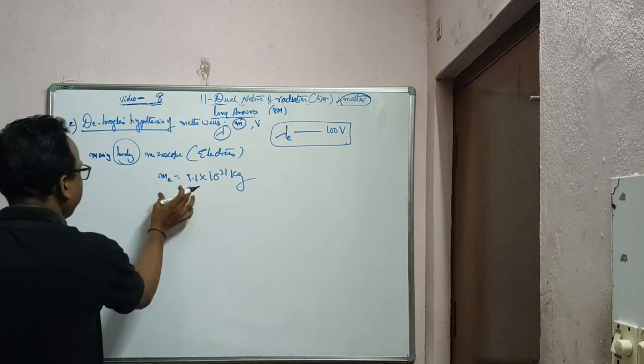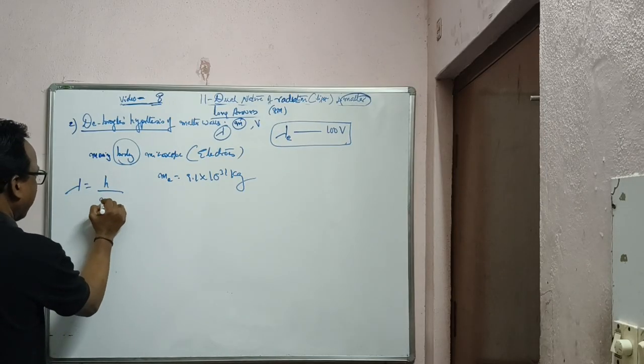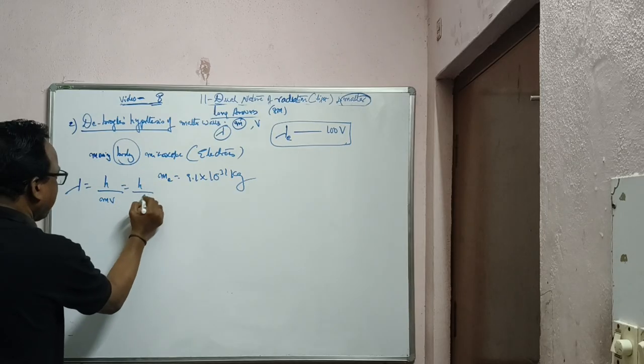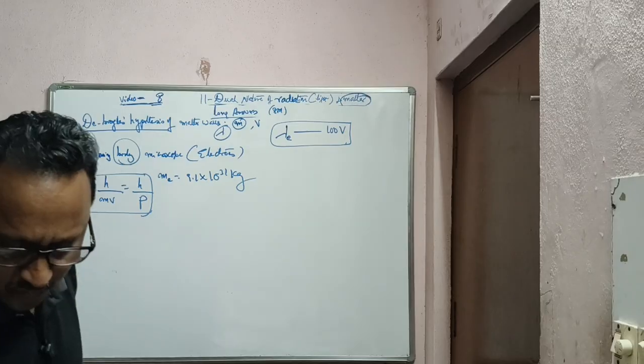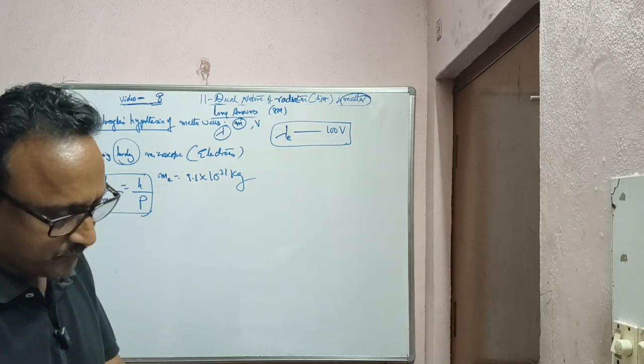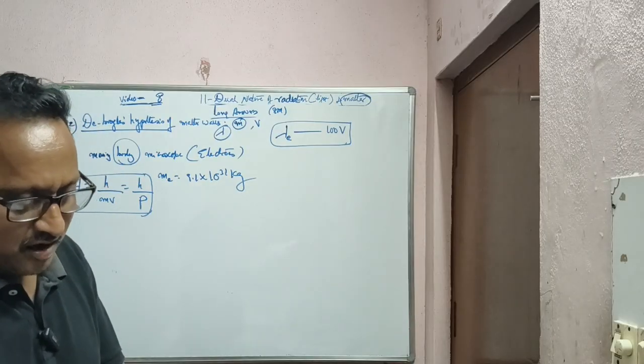Okay? Now he has given an equation in this fashion. Lambda is equal to h by mv, or h by p. So this equation is what we are asked to prove. That is all that is asked, to prove it. State de Broglie, derive an expression for the de Broglie wavelength of a particle of mass m.